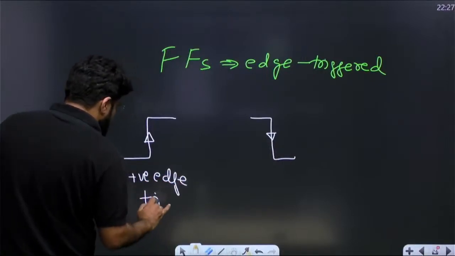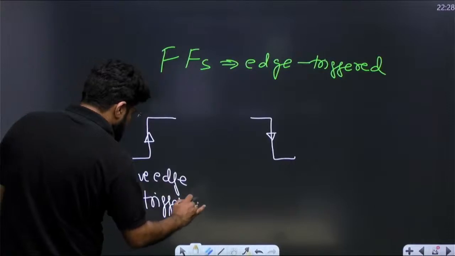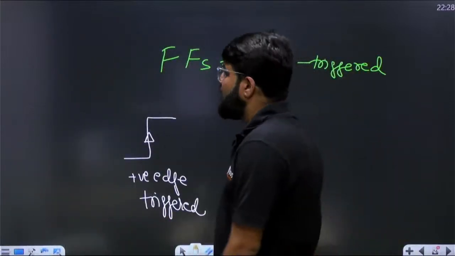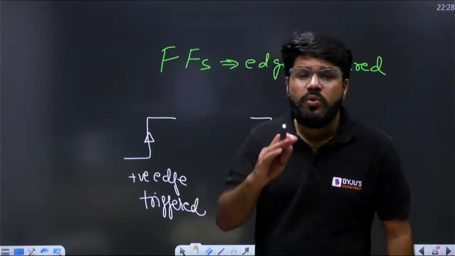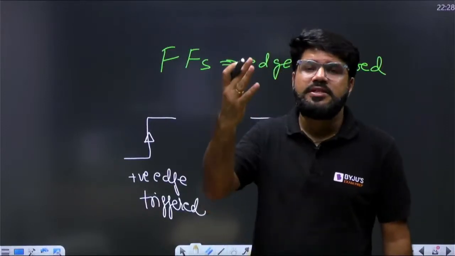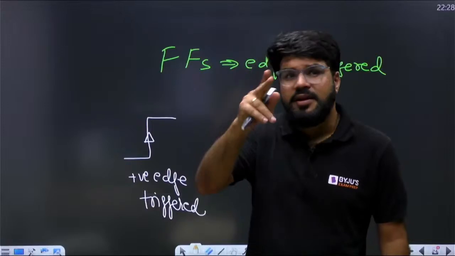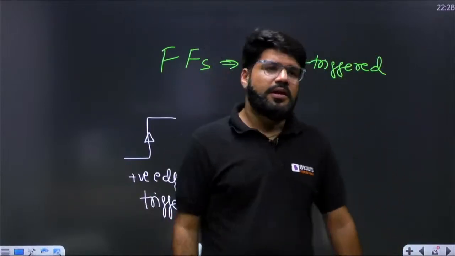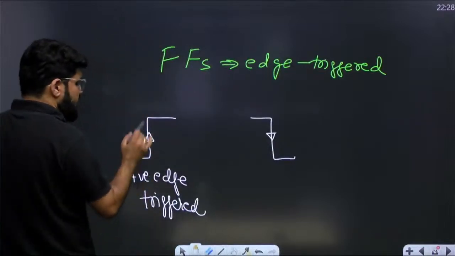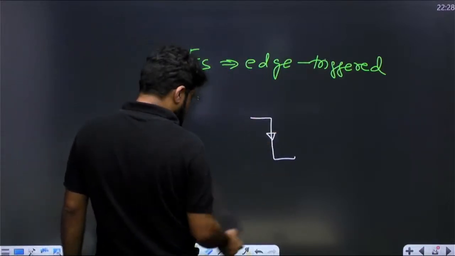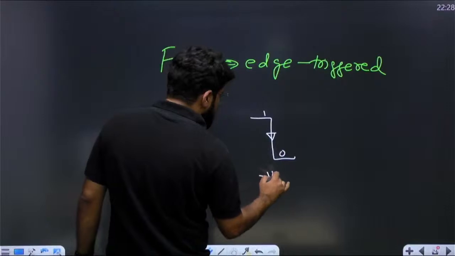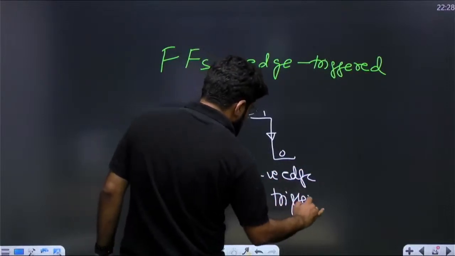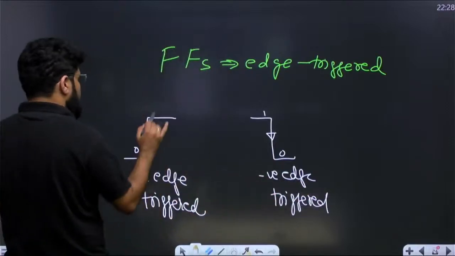Now, what is edge-triggered first of all? A flip-flop is a device which will only respond to the edge of the clock. Edge means transition, and there are two types of transitions in general: a transition from 0 to 1 or a transition from 1 to 0. The flip-flop can respond to the transition from 0 to 1, or it can respond to the transition from 1 to 0. Such a flip-flop will be a negative edge-triggered flip-flop.